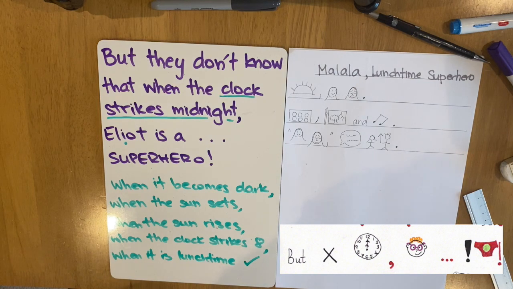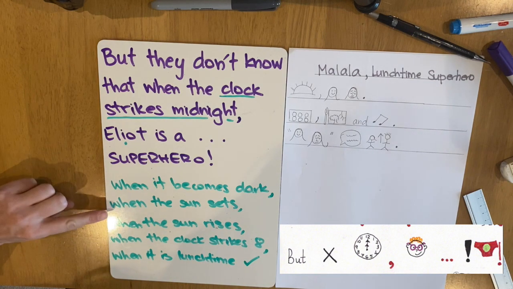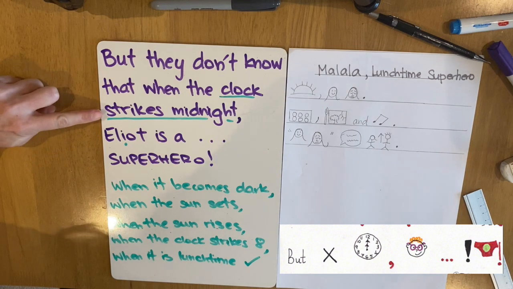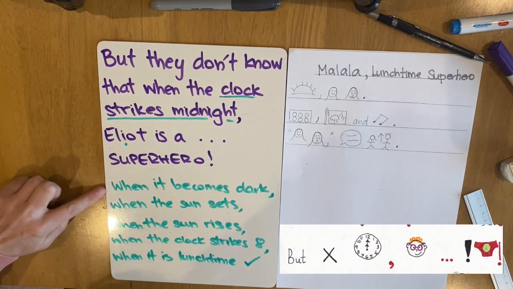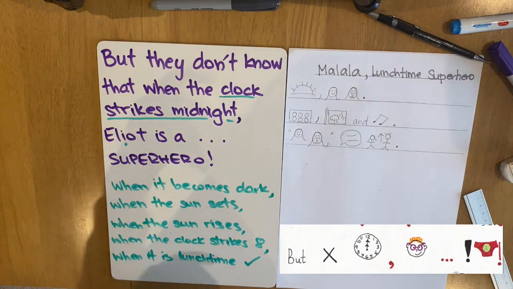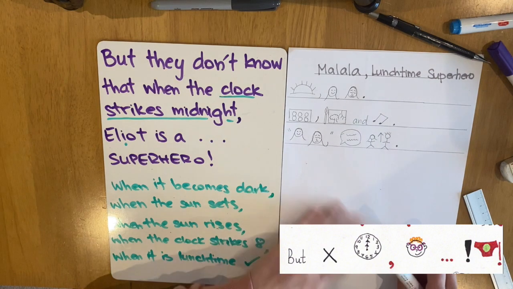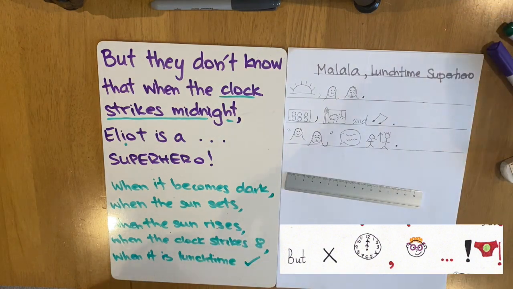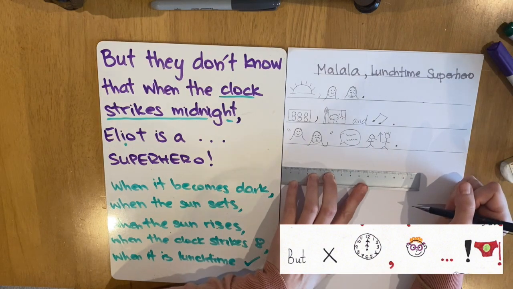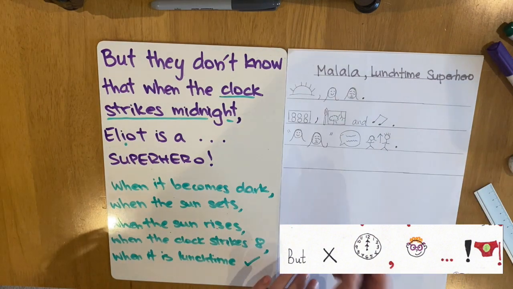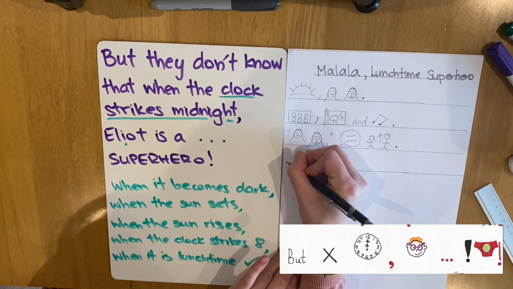I want you right now to think about which one you are going to choose to replace when the clock strikes midnight. You don't have to use these ones, you can come up with one on your own. Okay, so pause the video and have a think. When you've done that, play the video again. What we have to do now is draw a line for the next sentence of pictures. So I'm going to draw my pictures for this sentence.